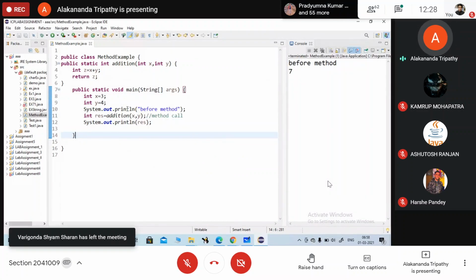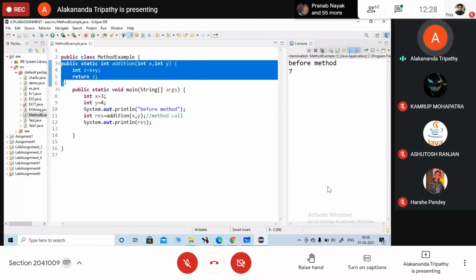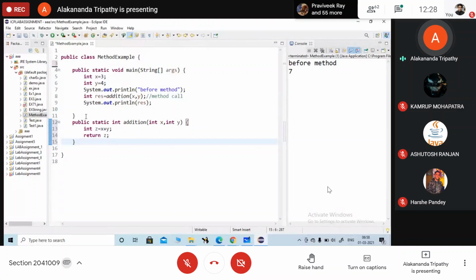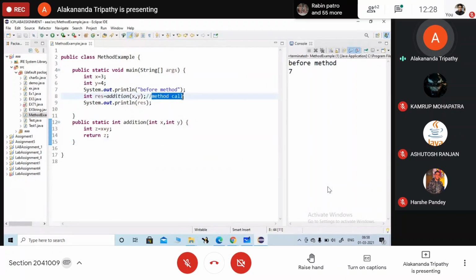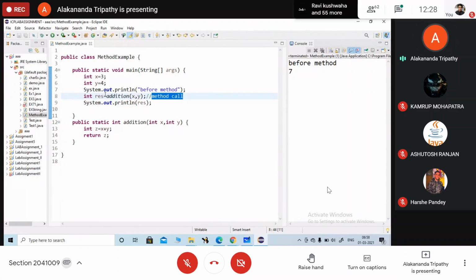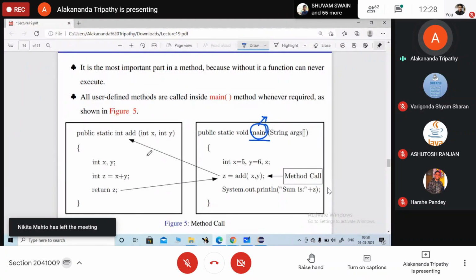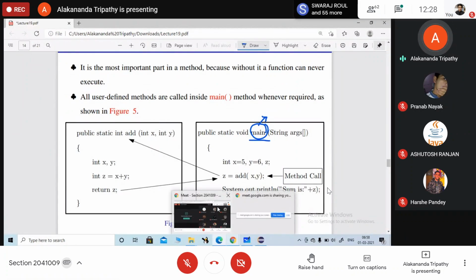And another thing you remember, every method you can define it before the main method, ये सब user defined method है. You can write it before the main method or you can write it after the main method. It doesn't matter. But method call तुम्हारा कहाँ पर होगा? Where you are going to call the particular method within the main function. So main function में तुम method को call करोगे. Okay. These are the things that are being written. Anyone wants to say something?